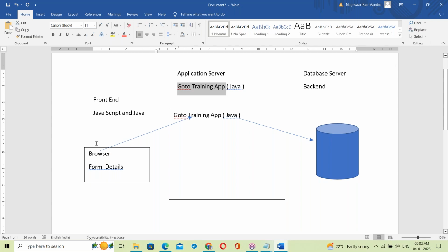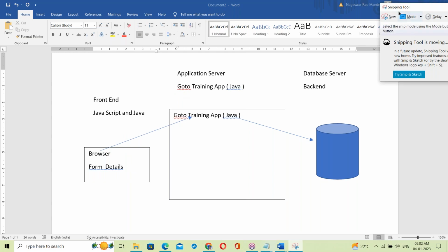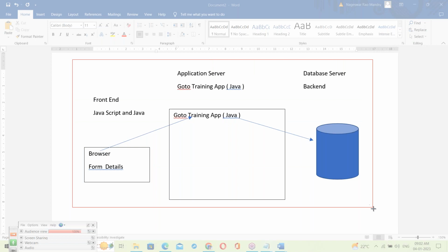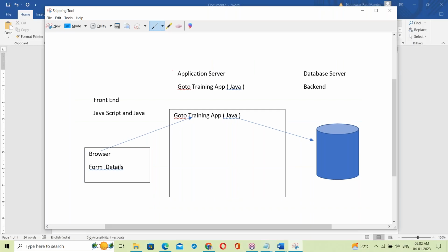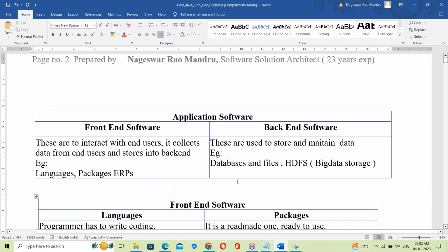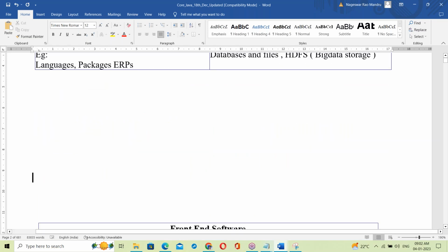So Java is used here and here. Let me add this also for more clarification. Front-end software, just front-end.